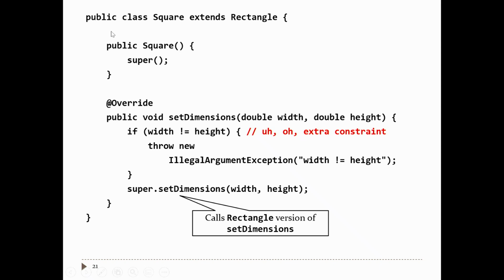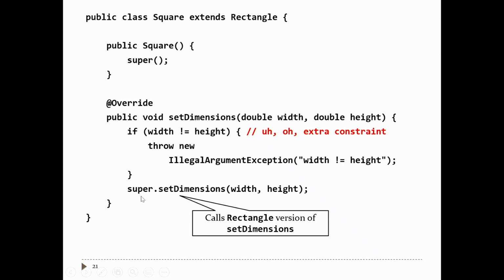The rest of the class, there's no fields. All of our fields are inherited from the shape class. There doesn't seem to be any extra field that you need to describe a square, so there are no fields here. The constructor for square does the right thing. On the first line, it calls the superclass constructor. Even overriding the method, technically, in terms of the mechanics of overriding, everything's fine. The name is the same, the return type is the same, the parameters are the same.